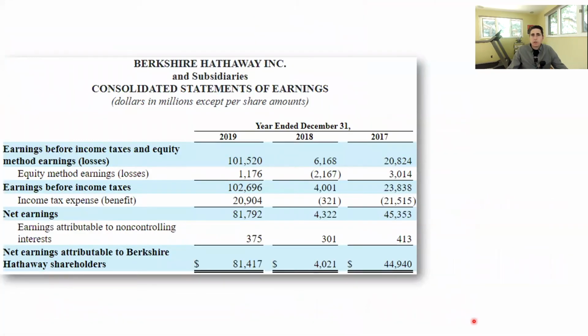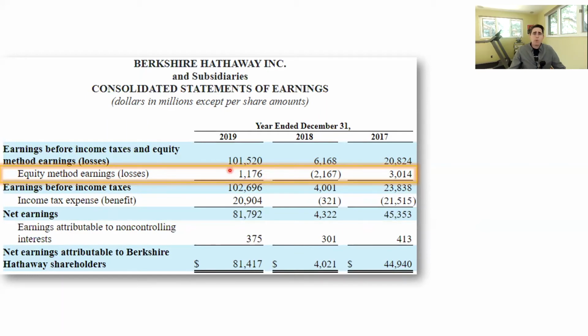Now let's just quickly look at the income statement. So here's the consolidated statement of earnings. And this is a little bit farther down on the income statement. So there's revenues, then there's other types of expenses and gains and losses. And then you get down towards the end. So this is earnings before income taxes and equity method earnings. Okay. And then the line right below that is equity method earnings. So here is $1.1 billion of equity method earnings.